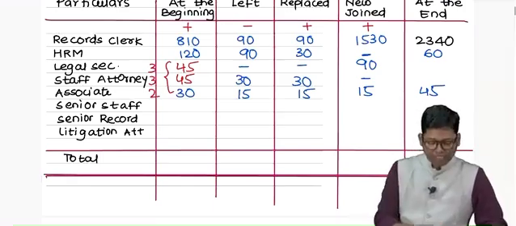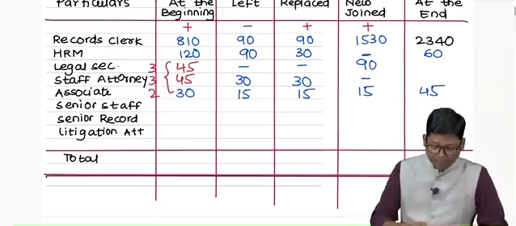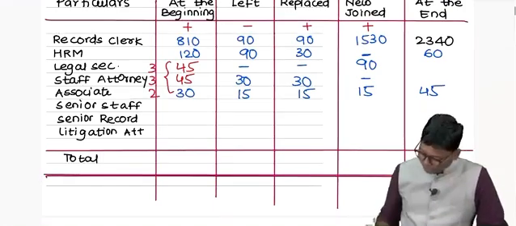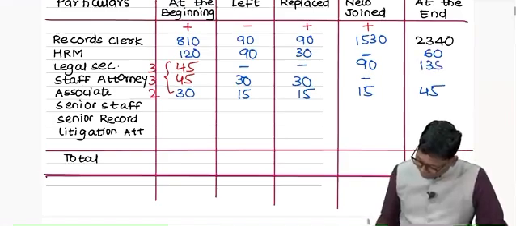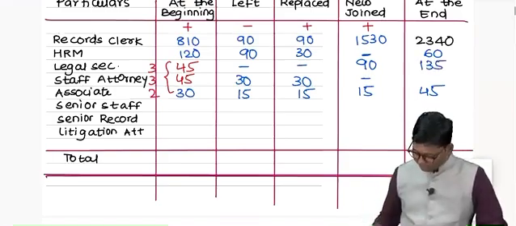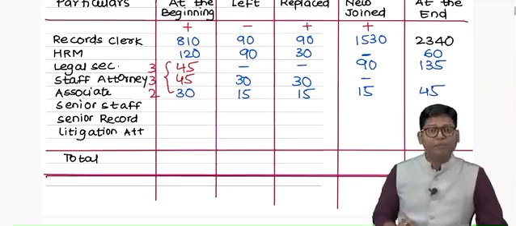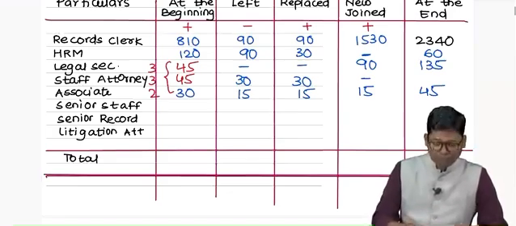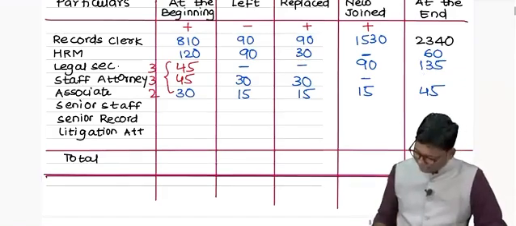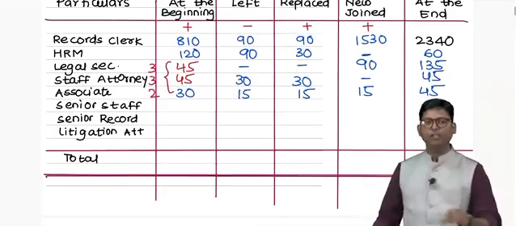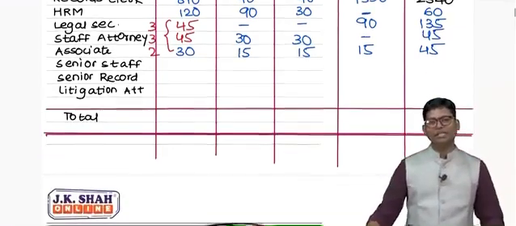45 were there at the beginning of the year. 90 people newly joined. So a total of 135 employees will be there at the end of the year, correct? 45 staff attorney employees were there in the beginning of the year. From those 45 employees, 30 left, 30 joined. So at the end again 45 employees will be there. So simple, the easiest presentation and the easiest calculation.